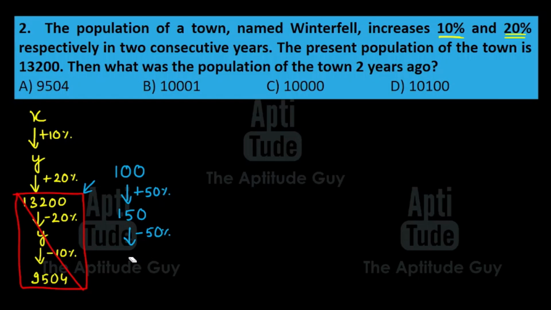Of course, wrong. We don't. If you reduce 150 by 50%, you get 75, which is of course not equal to 100. Now, why is this happening? 50% and 50% is not the same. In percentages, the reference also matters. For example, this 50% is 50% of 100 and this 50% is 50% of 150. Both the 50 percentages are different.